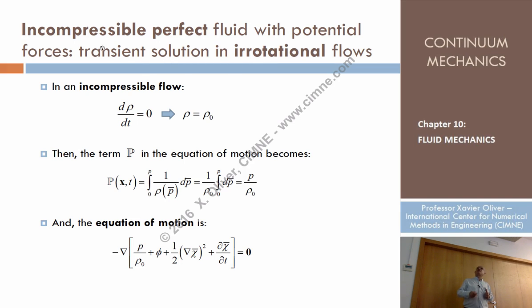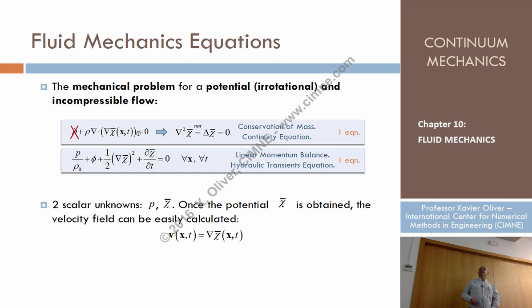But now, let's assume that being barotropic is even extended to the case of incompressible, which is a specific case of barotropic. If that is the case, density is constant, P, we saw that is the pressure divided by rho 0, the equation of motion is that, and then the density is no longer an unknown, so we have 2 equations with 2 unknowns.